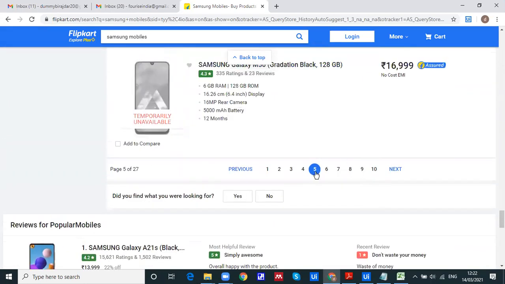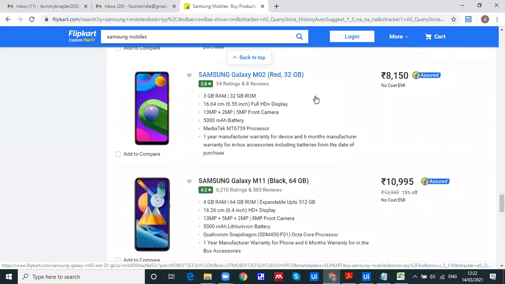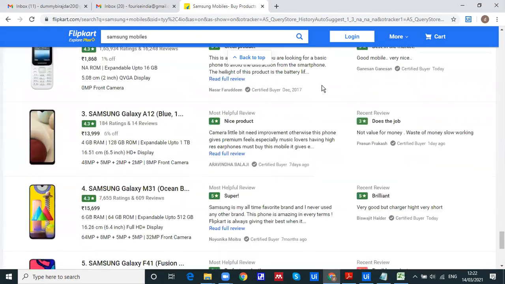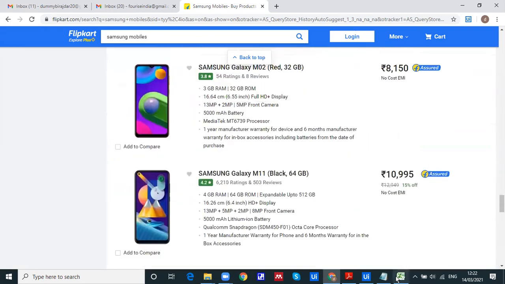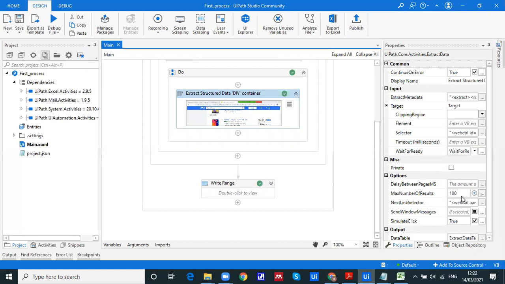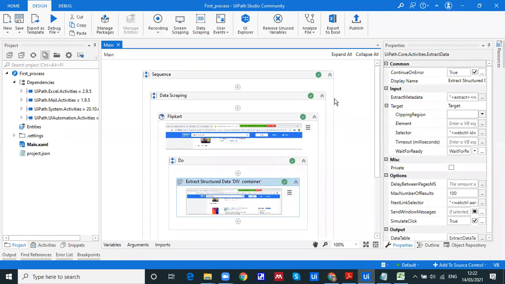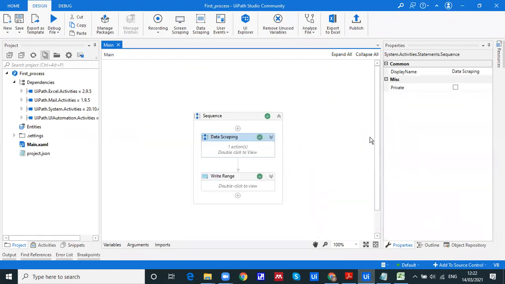So it has extracted only up to the 5th page, and it stopped there because we have mentioned to the bot that only 100 records need to be captured. That limit can be extended. We intentionally kept 100 only to know why this is happening like this.